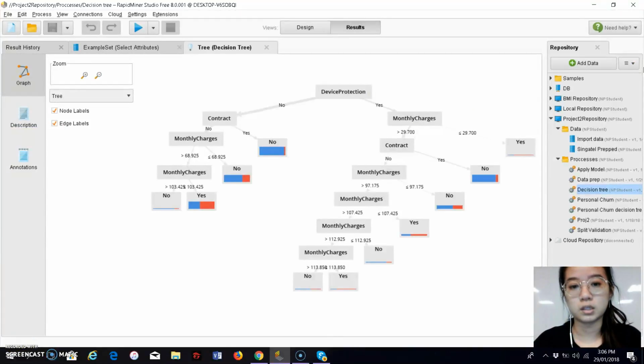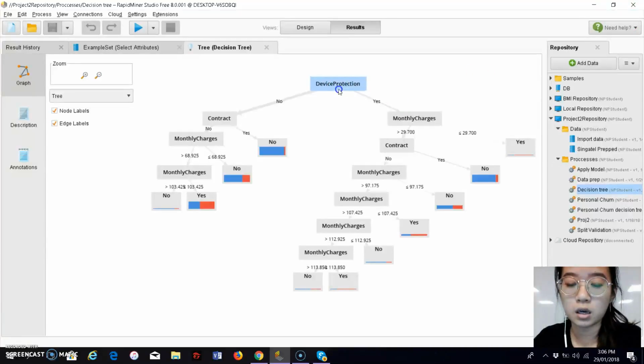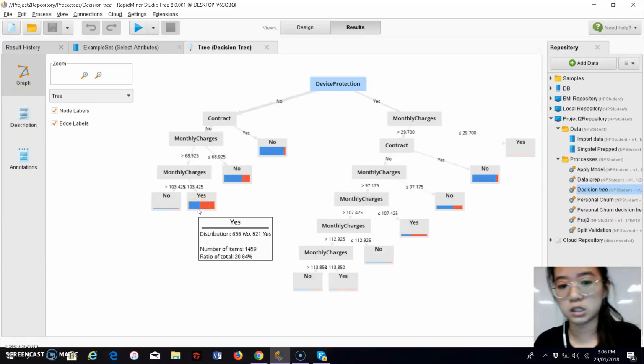So now we're going to analyze our decision tree and see what we find. As you can see, for device protection, customers who have device protection but their monthly charges exceed $97 will actually have a tendency to churn. And also, even if they do not have device protection and their monthly charges exceed $69, they will also have a tendency to churn.